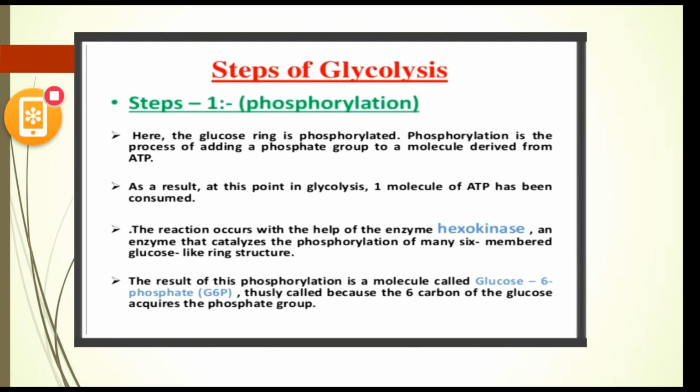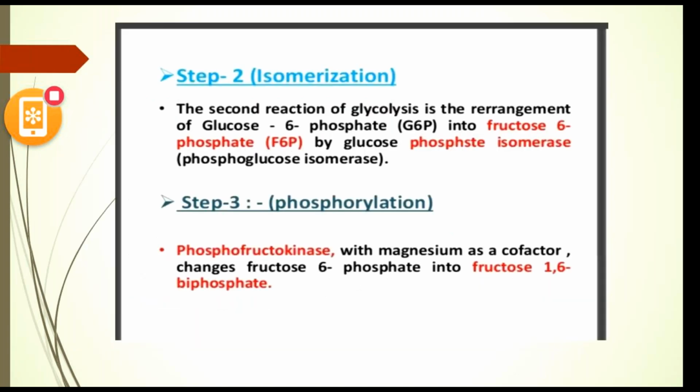Then the hexokinase enzyme participates in the phosphorylation process. Here we are converting glucose to glucose 6 phosphate, the 6th carbon of the glucose acquiring the phosphate group. So next slide.